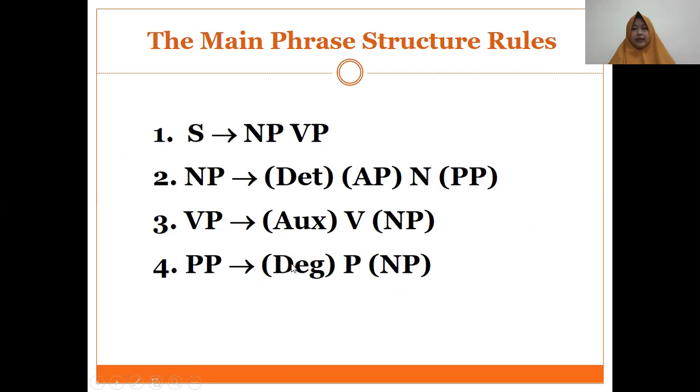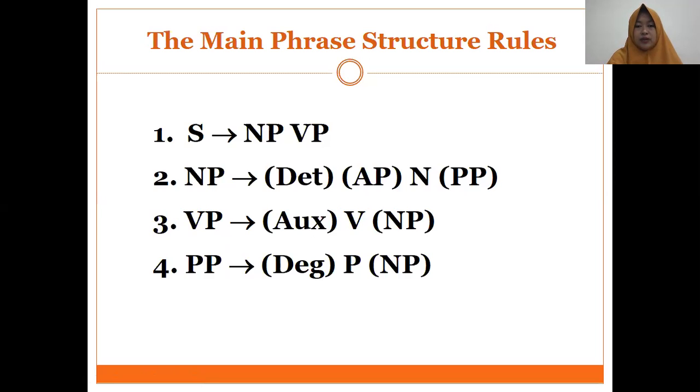Okay. So here are the main phrase structure rules. First, okay, the sentence can consist of noun phrase and verb phrase. And noun phrase, yes, may consist of determiner, adjectival phrase, noun, and prepositional phrase. Another structure of sentence, yes, number 3, verb phrase may consist of auxiliary such as may, can, will, shall, and so on.